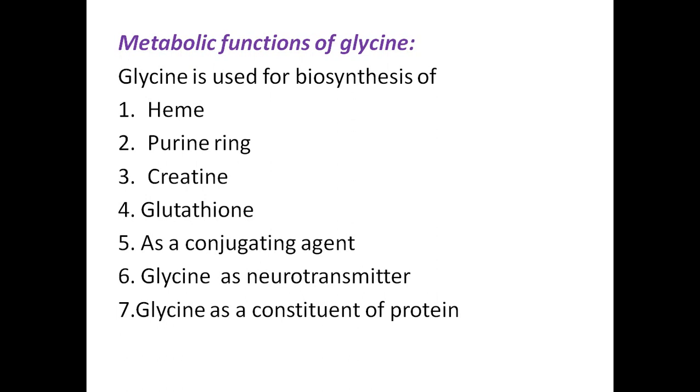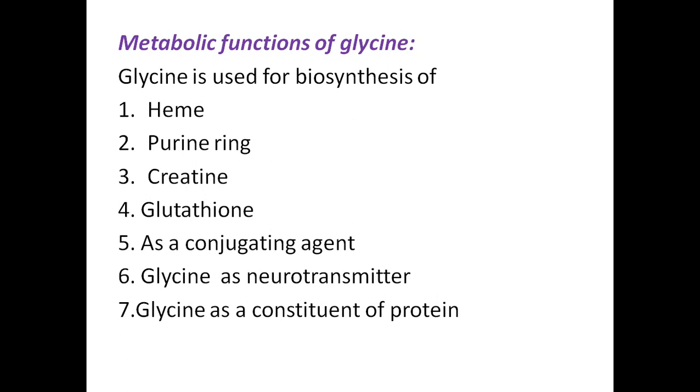Glycine is used for the biosynthesis of heme, purine ring formation, creatine synthesis, glutathione synthesis, and glycine is required as a conjugating agent for many substances. Glycine acts as a neurotransmitter. Glycine acts as a constituent of proteins, because this is an amino acid. This is an important constituent of many biological proteins.